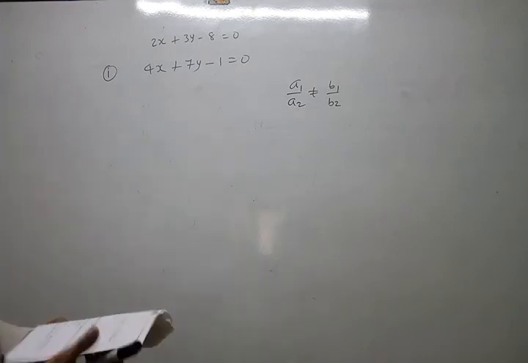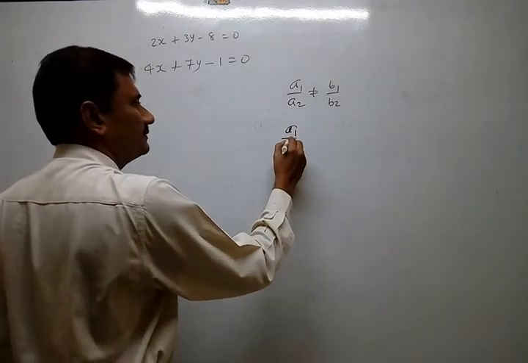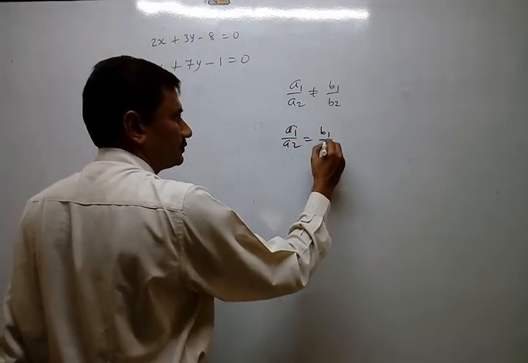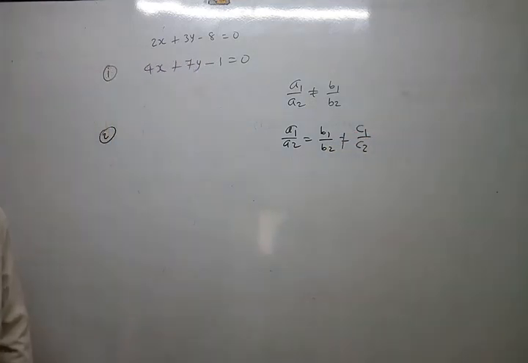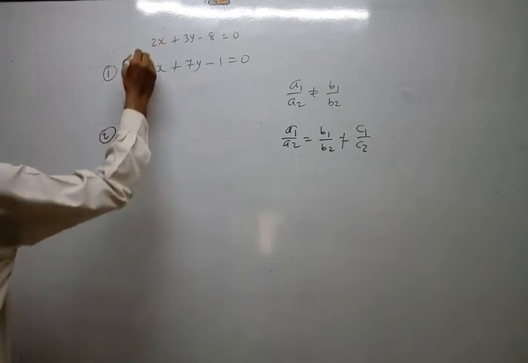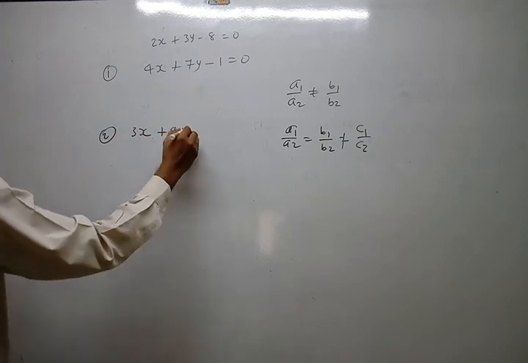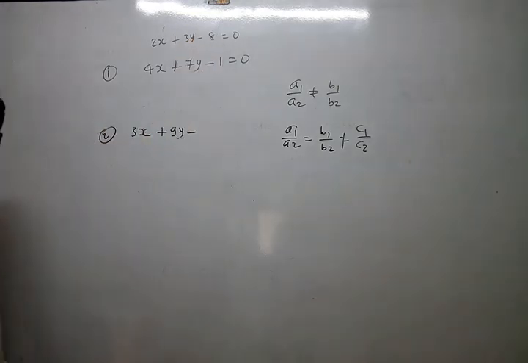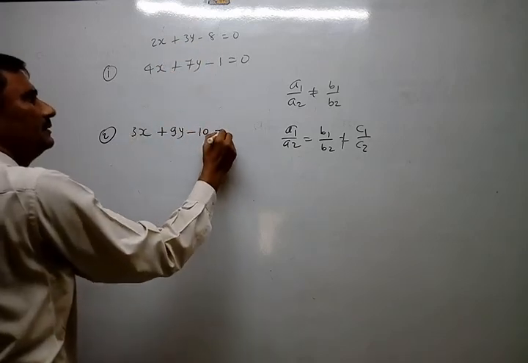Now parallel lines. For parallel lines, the first 2 ratios must be equal and the third should not be equal. So I make it thrice. 2 3s are 6, and here also thrice, 3 3s are 9. But the constant should not be thrice, otherwise all 3 become equal. So suppose I write 10.